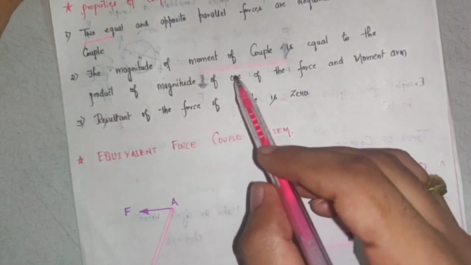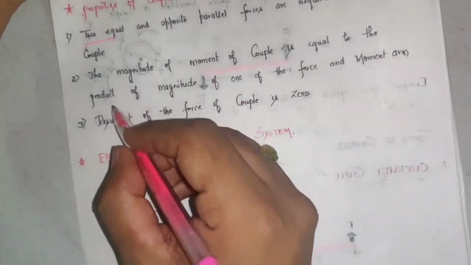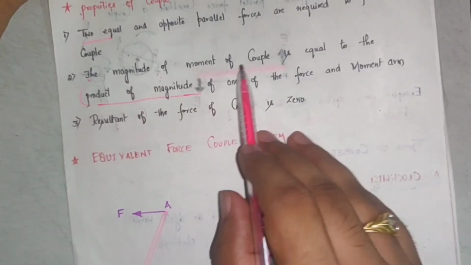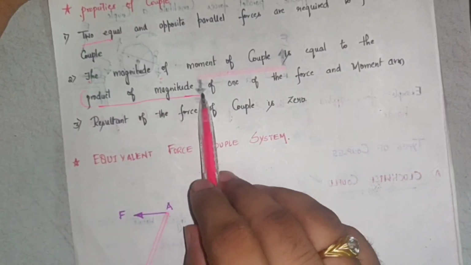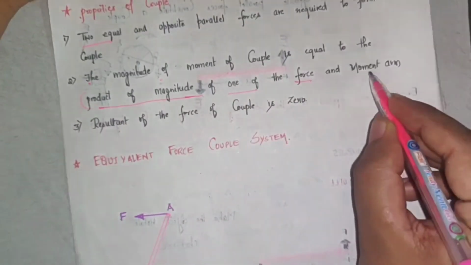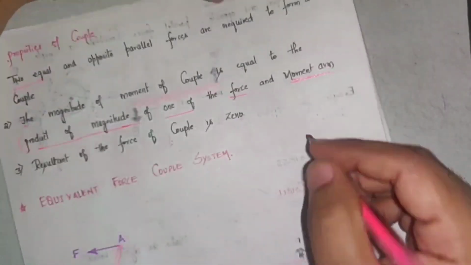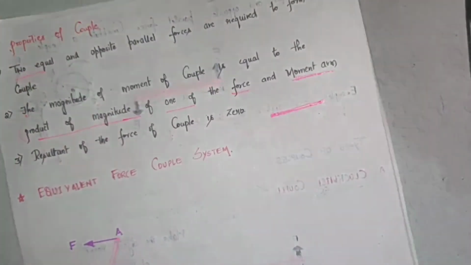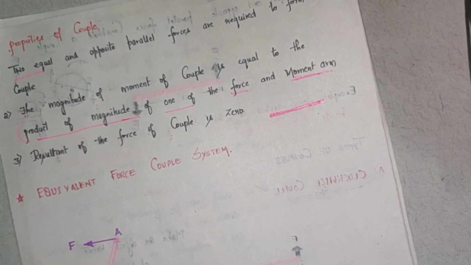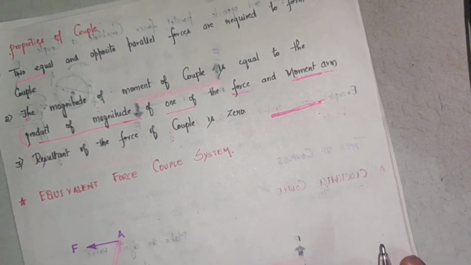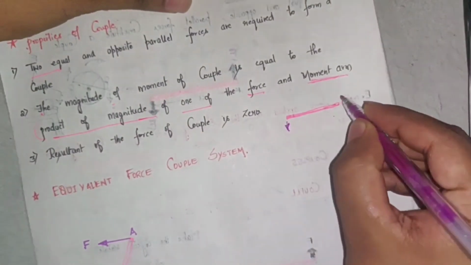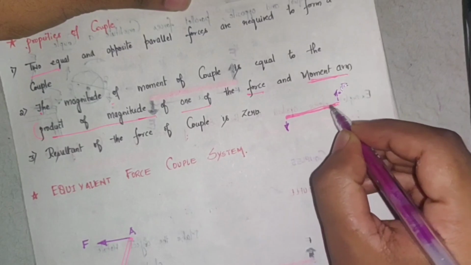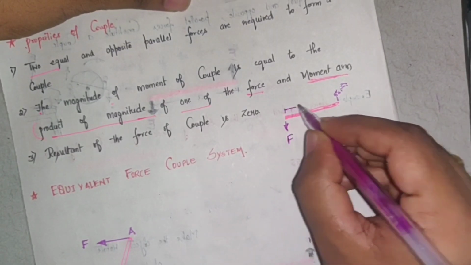The magnitude of moment of couple is equal to the product of the magnitude of one of the forces and the moment arm. Now if this is an object, then the moment of couple is the product of the magnitude of one of the forces and its moment arm.